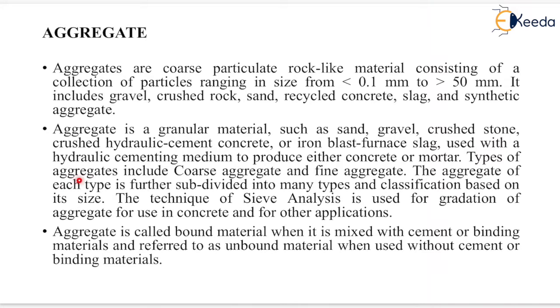Now types of aggregate include coarse aggregate and fine aggregate. The aggregate of each type is further subdivided into many types and classifications based on its size. The technique of sieve analysis is used for gradation of aggregate for use in concrete and for other applications. Aggregate is also called bound material when it is mixed with cement or binding materials and referred to as unbound material when used without cement or binding materials.